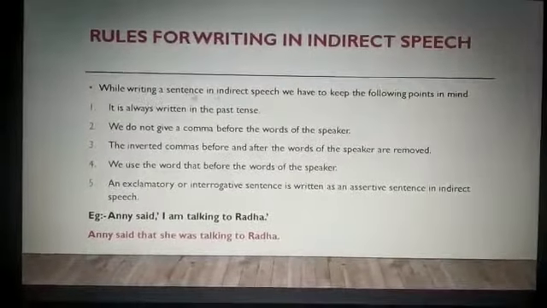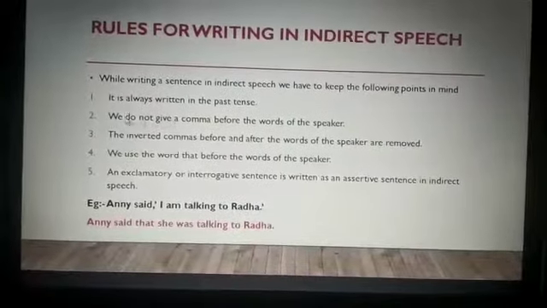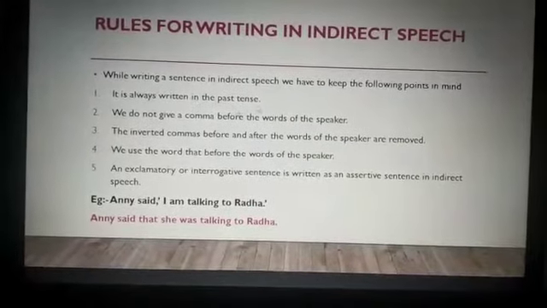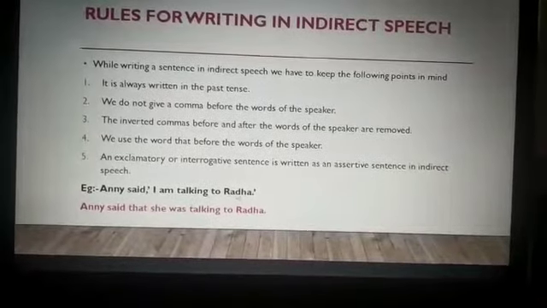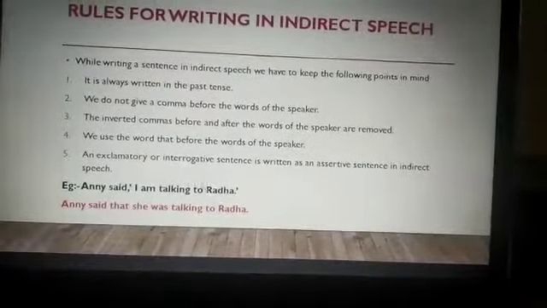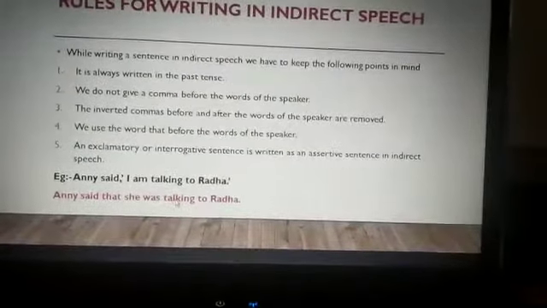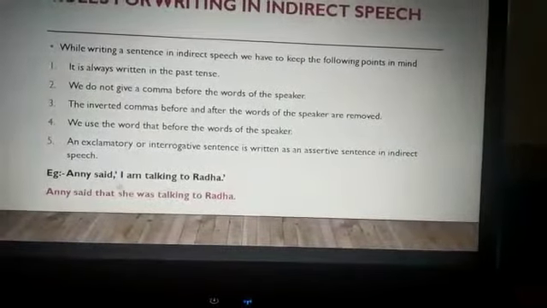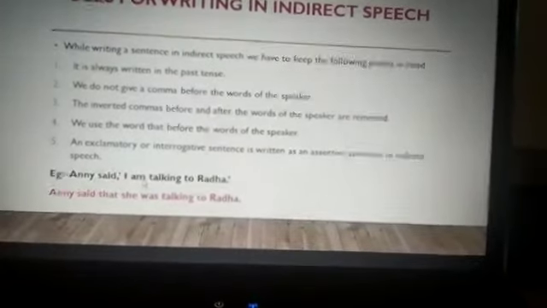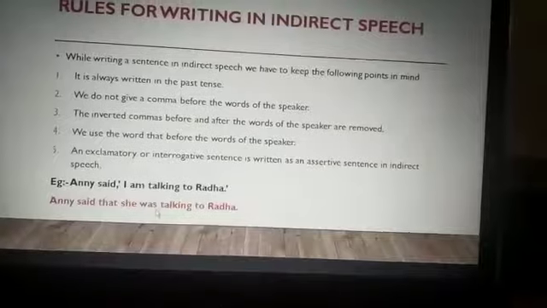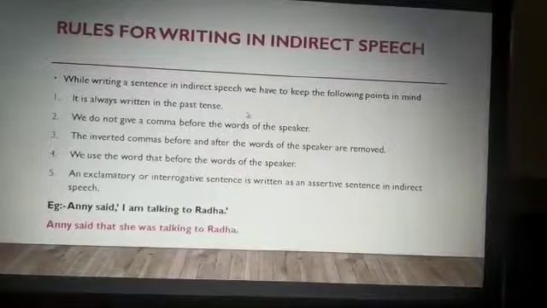While writing a sentence in indirect speech, we have to keep the following points in mind. First, it is always written in the past tense. See, have a look at this example. Annie said, "I am talking to Radha." Here these are the exact words of the speaker, so it is in direct speech. Now, if I change it to indirect speech, it will become: Annie said that she was talking to Radha. Here, the verb has changed from present tense to past tense. So, indirect speech is always written in the past tense.